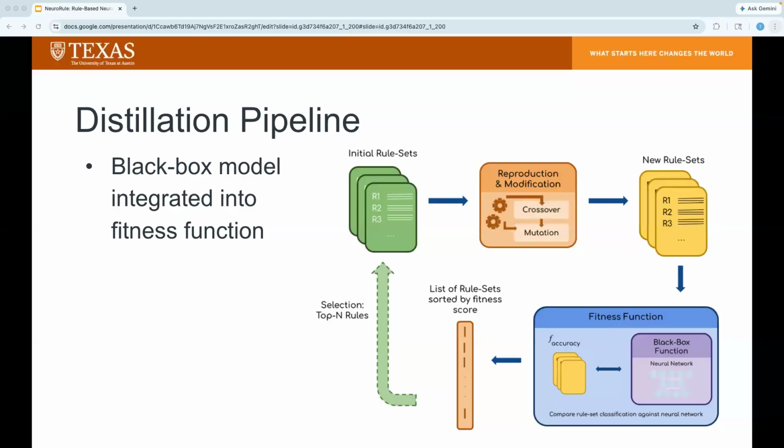The core of the methodology is the distillation pipeline, which basically facilitates the transfer of knowledge from the black box model to the interpretable one. So the full distillation pipeline is shown here on screen. The process begins with a population of rule sets that use the eVoter grammar, and in each generation, the candidate models undergo crossover and mutation as described earlier. The resulting new rule sets are then passed through the fitness function, and their performance is evaluated against the black box model through the accuracy metric we saw earlier. The rule sets are then sorted by their fitness scores, and the top N individuals are selected to persist on to the next generation. And over successive generations, the iterative loop basically allows the rule set to internalize the logic of the neural network.